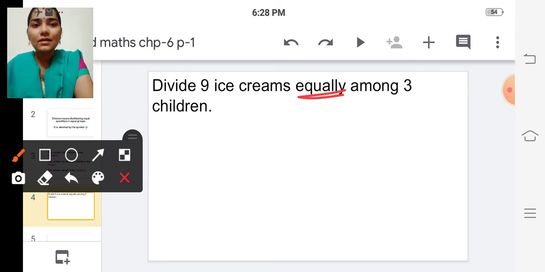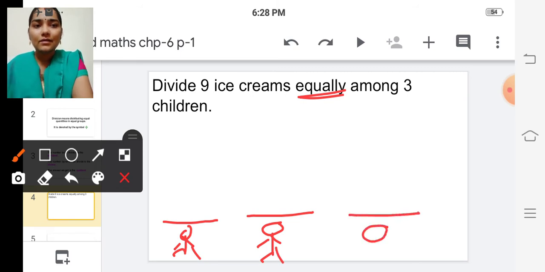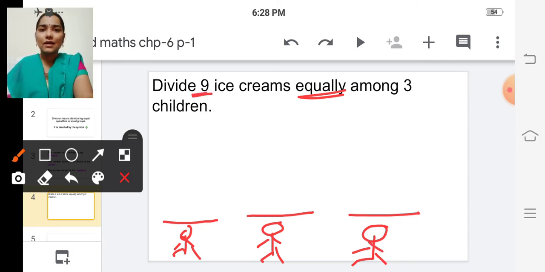So, consider this is one child, this one is the second child and the third child. We are going to divide 9 ice creams among these 3 children. Shall we divide?